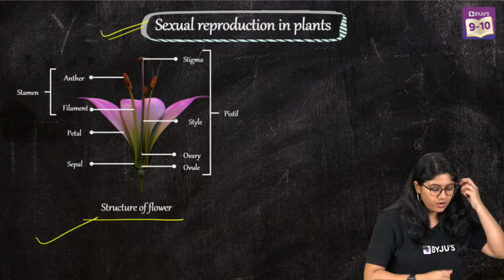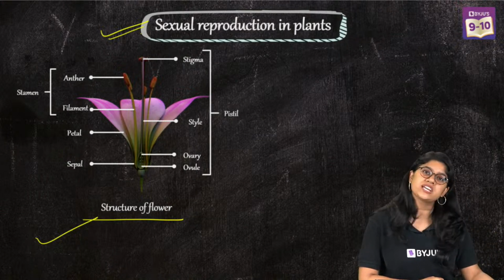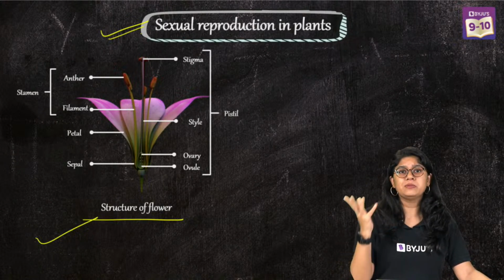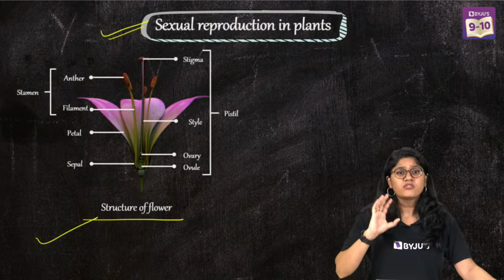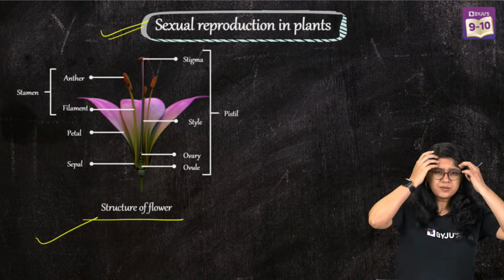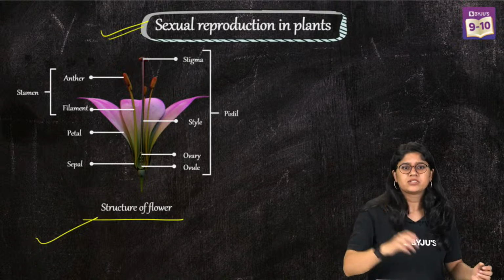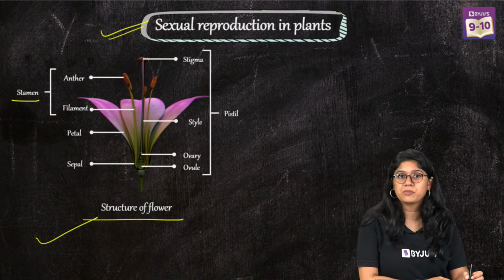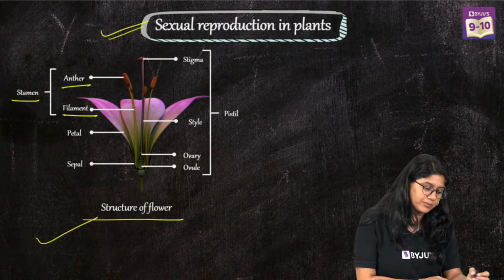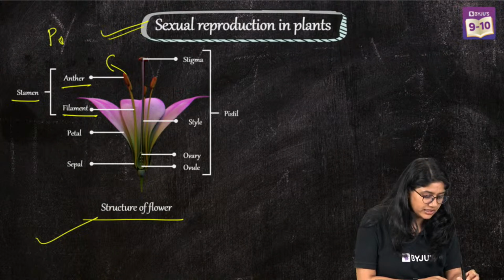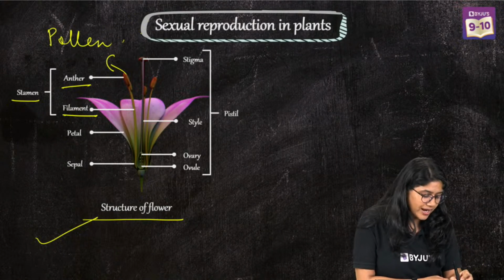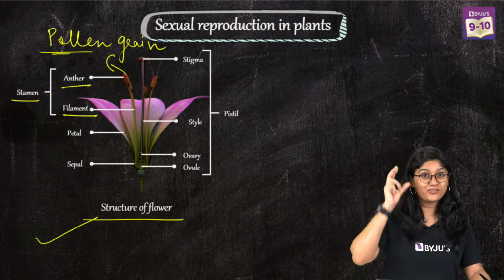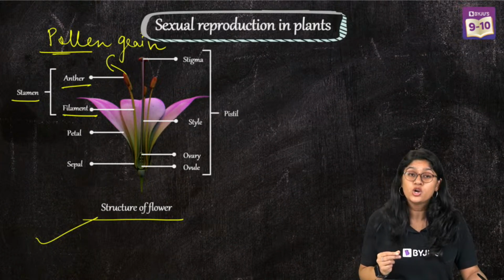Okay. So now we have two types of flower, unisexual and bisexual. A unisexual flower has just either male or female reproductive parts, and in bisexual flowers we have both parts. Simple diagrams can come, but let's see the types of diagram that can come in your examination. Here we have the stamen, which is the male part. It has the anther and the filament, and the anther is what produces the pollen grains. So the stamen has two parts, anther and filament.